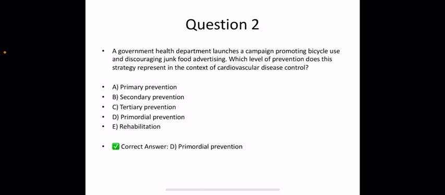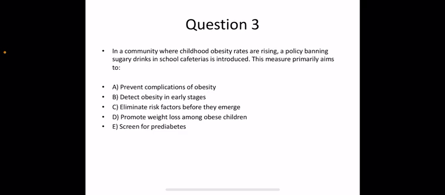The correct answer is D. Primordial prevention. Next question is, in a community where childhood obesity rates are rising, a policy banning sugary drinks in school cafeterias is introduced. This measure primarily aims to